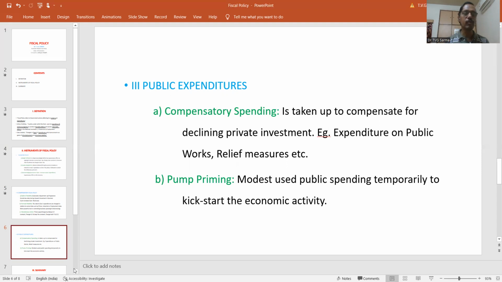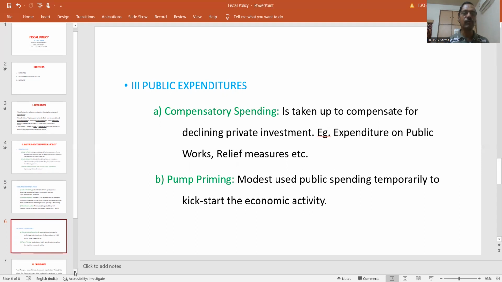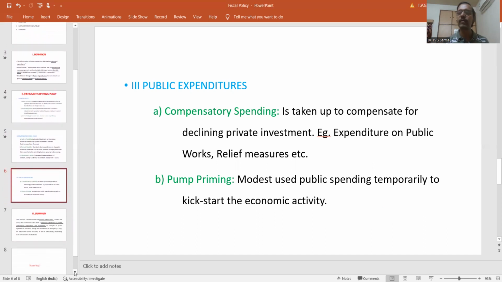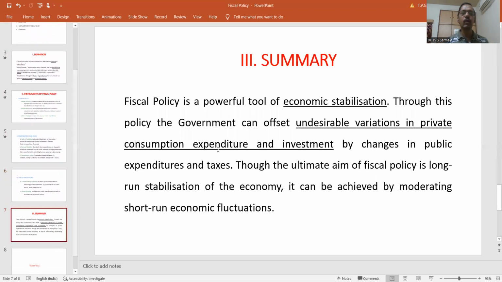So this is, in simple words, the three categories of the tools of public expenditure under fiscal policy. In summary, we can conclude that fiscal policy is a powerful tool of economic stabilization. Through this policy, the government can offset undesirable variation in private consumption expenditure and investment by changes in public expenditure and taxes.